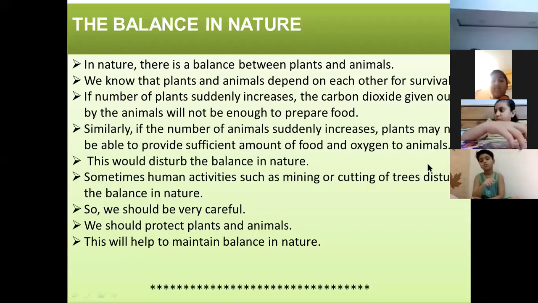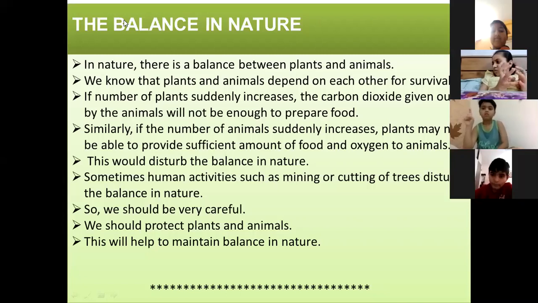Many humans are cutting trees and they are disturbing nature, so what can you do? We can tell them not to cut the trees. Okay, anything else?